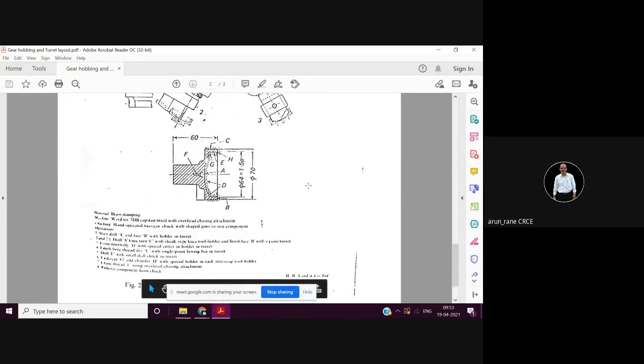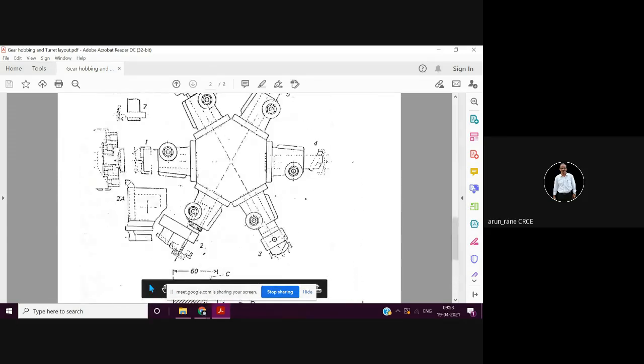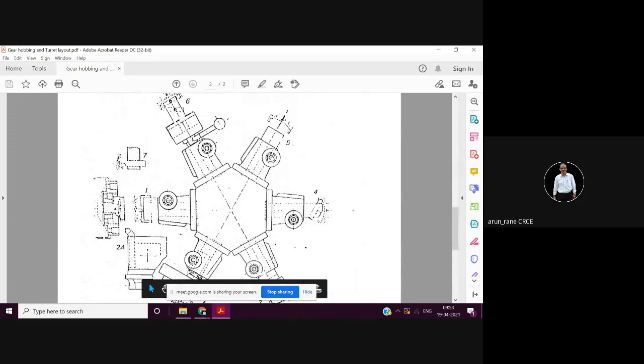This is taken from Hajra Choudhury, so you can refer there also. The tool indexing will happen automatically, and that is what is called the Geneva mechanism. That indexing is done through the Geneva mechanism.